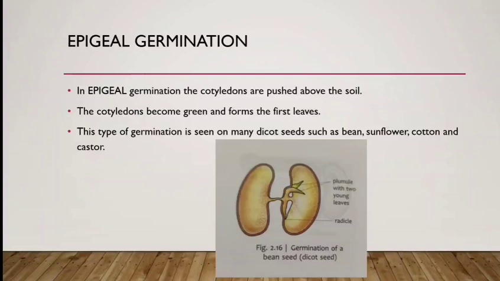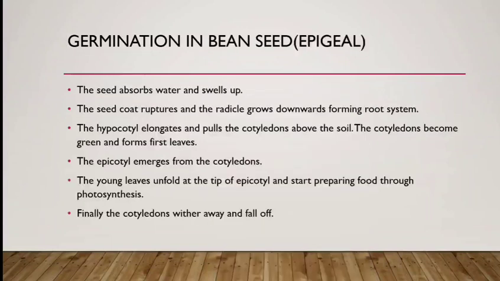So we will study epigeal germination in detail now. What are the steps in epigeal germination? We are going to study this type of epigeal germination in a bean seed. First step, the seed absorbs water and swells up. As I have already told you, this is the first step in any kind of germination.